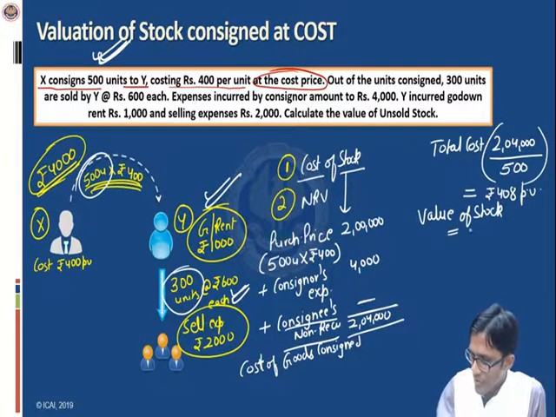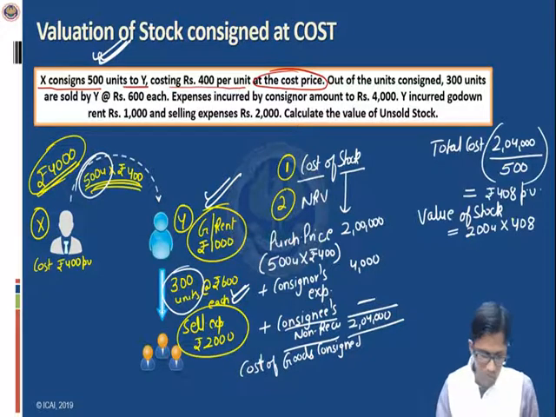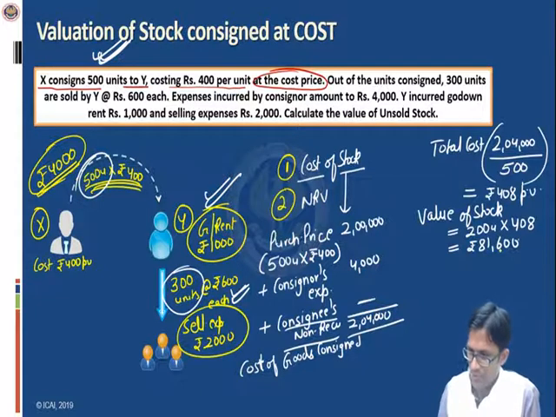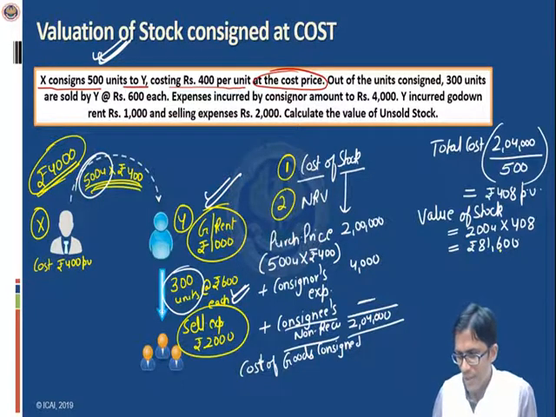Only 200 units are left. So the value of stock will be 200 units multiplied by rupees 408. So what is the answer? It is rupees 81,600.